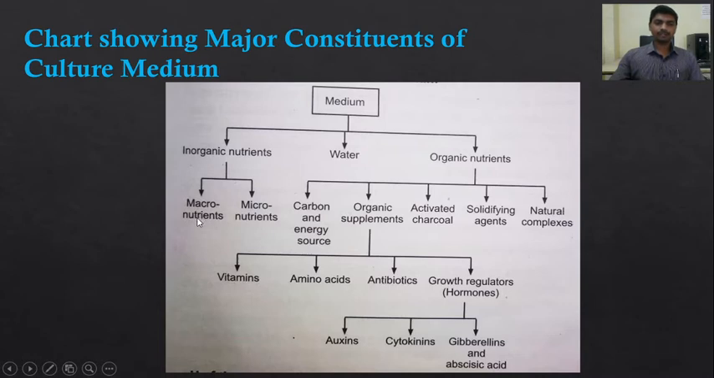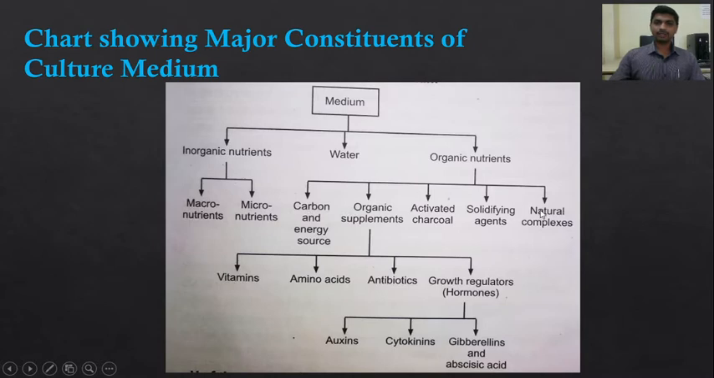Macronutrients include nitrogen, potassium, phosphorus, magnesium, calcium, while micronutrients include copper, molybdenum, iron, manganese, and boron. So those inorganic nutrients which are required in large quantity are macronutrients, while those required in small quantity are micronutrients. Further, the organic nutrients are divided into 5 types: carbon and energy source, organic supplements, activated charcoal, solidifying agent like agar, and natural complexes.